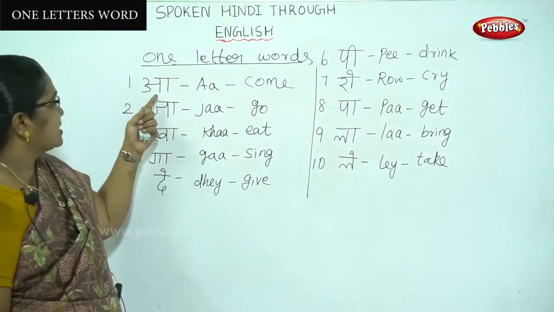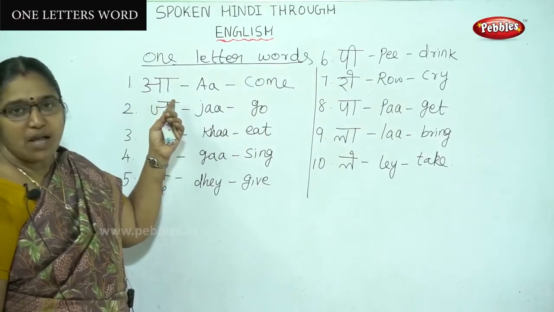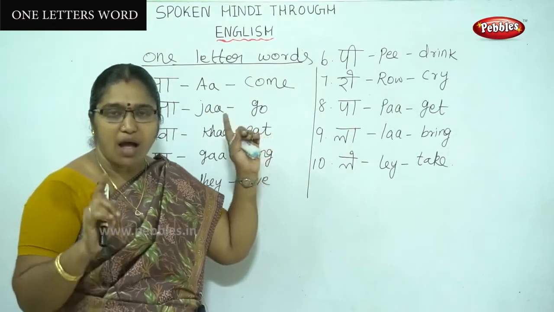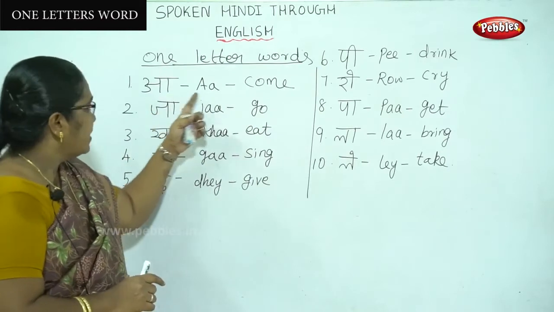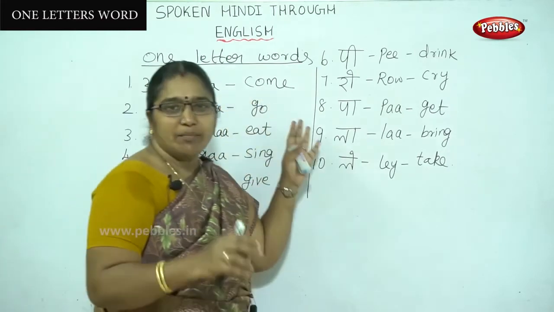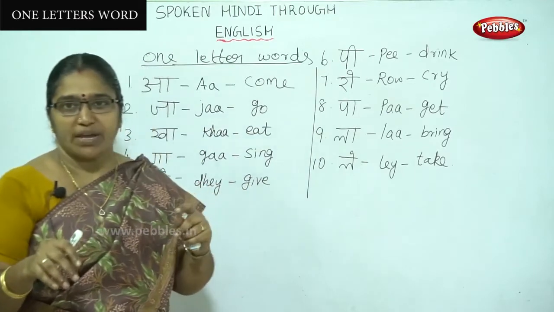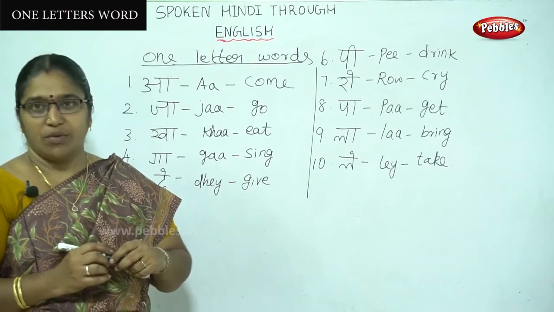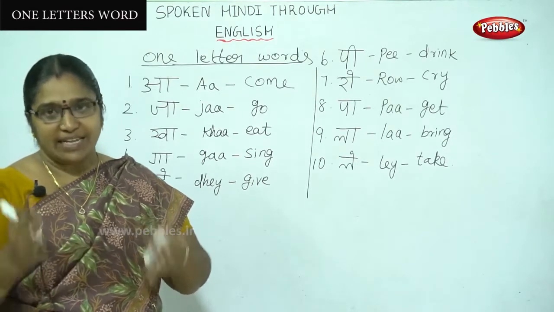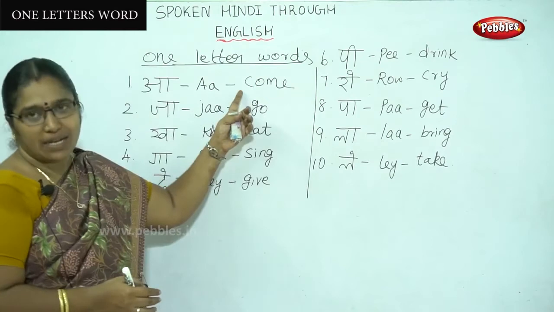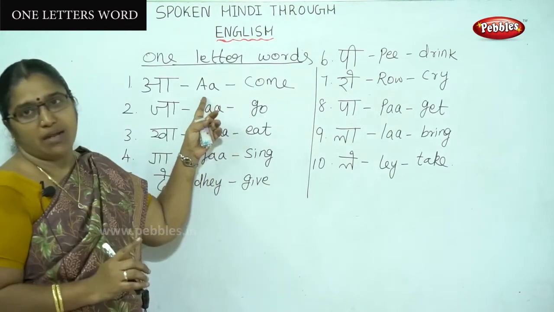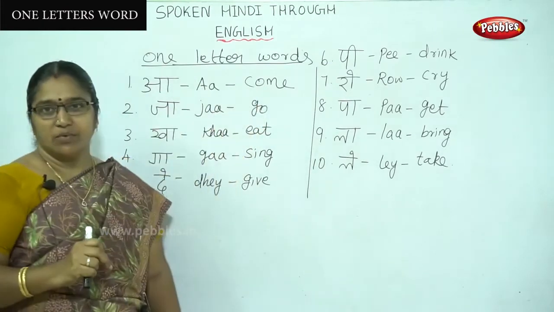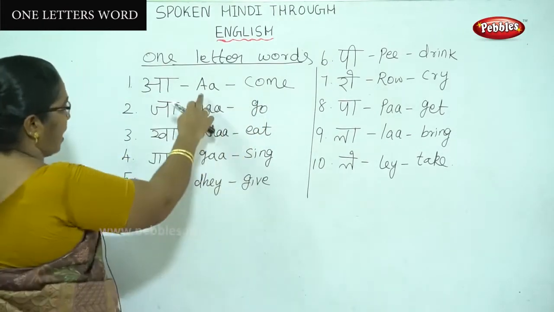The first one is, we all know this letter is A. We have to pronounce it as A. But the meaning is come. A means come. Idhar aao, aa jao. We have to make like this. A means come. The pronunciation is A. You can use this pronunciation. The meaning is come.